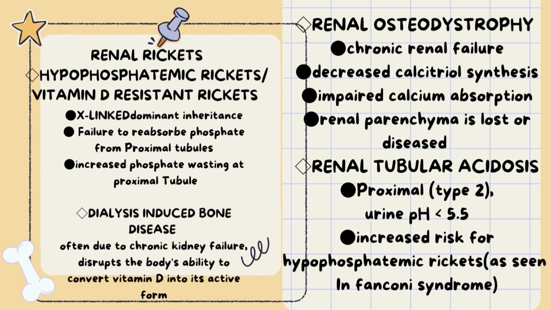Dialysis-induced bone disease, often due to chronic kidney failure, disrupts the body's ability to convert vitamin D into its active form, leading to insufficient calcium absorption. Renal osteodystrophy occurs in chronic renal failure. There is decreased calcitriol synthesis, impaired calcium absorption, and the renal parenchyma is lost or diseased. Renal tubular acidosis, proximal, type 2, in which the urine pH is less than 5.5, has increased risk for hypophosphatemic rickets as seen in Fanconi syndrome, because it impairs the kidney's ability to reabsorb phosphate.